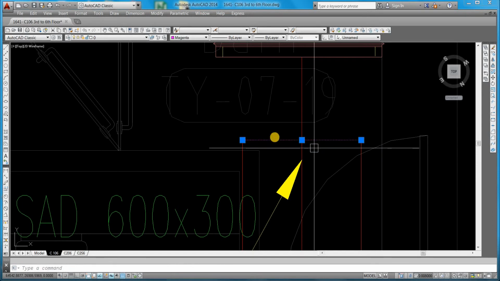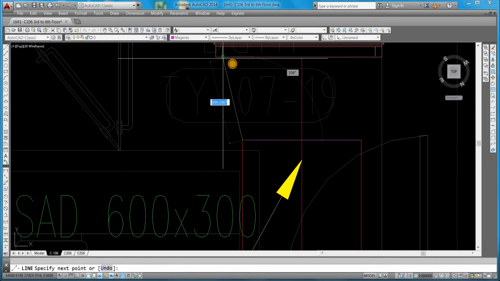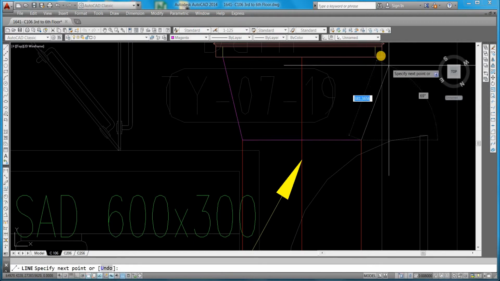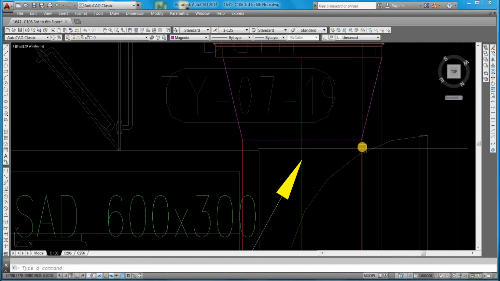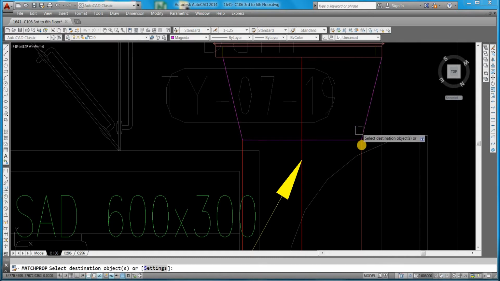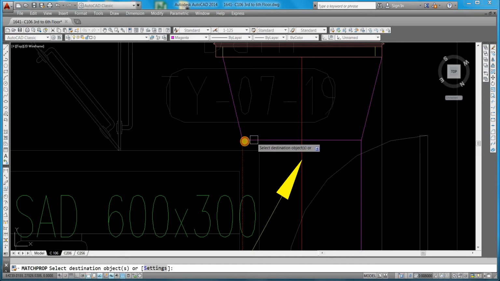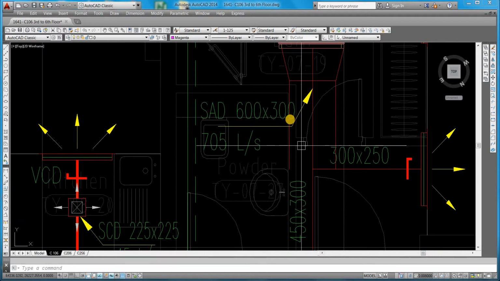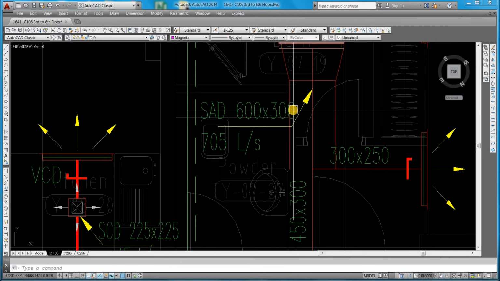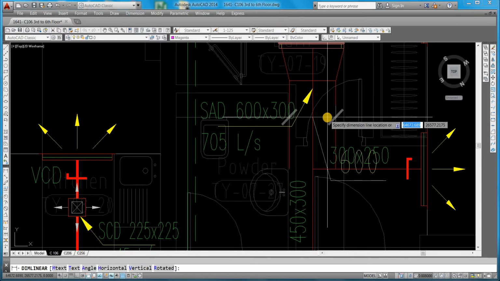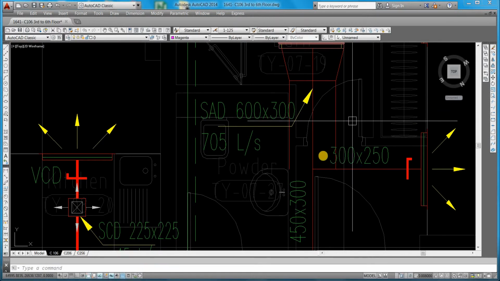You can connect from here like this. Enter. Same line, match property, same line. Now this one is 600 by 300, and this width will be 600.